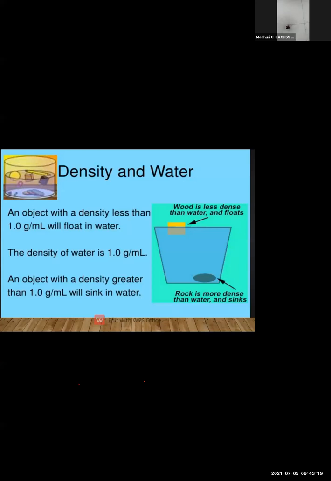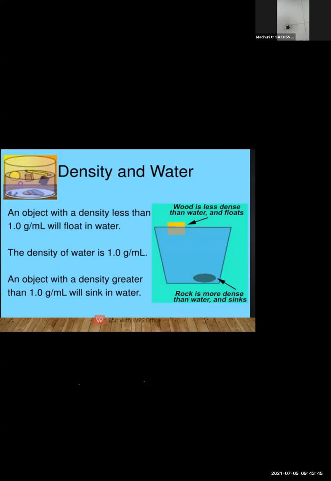The ice is lighter than the water, the most important reason, and the density of the ice is less than water, so the ice floats on the water. So we can say that the objects which are having less density will float on the water, and the objects which are having more density will sink in the water.